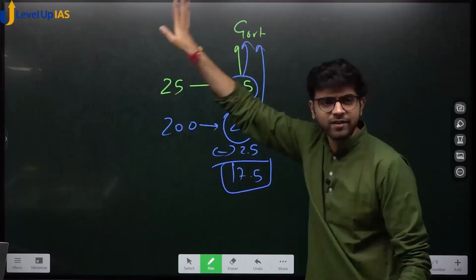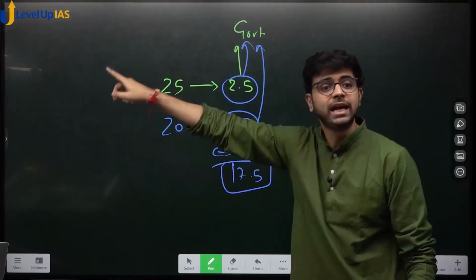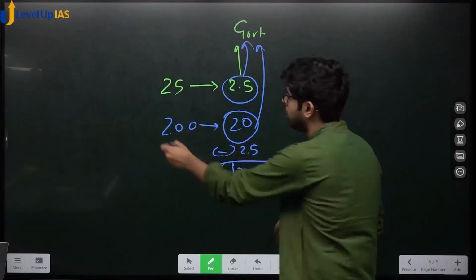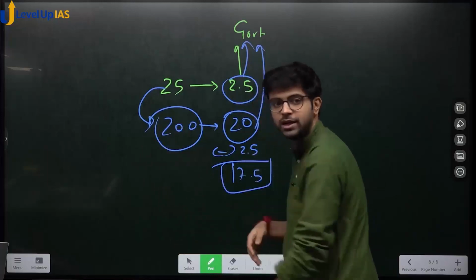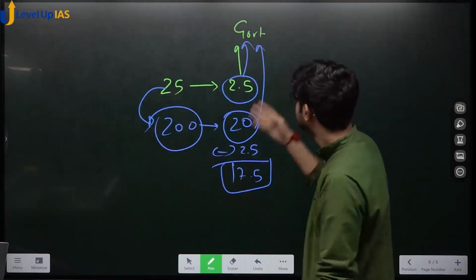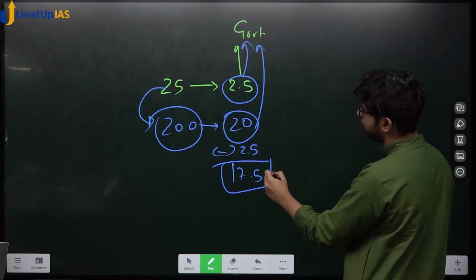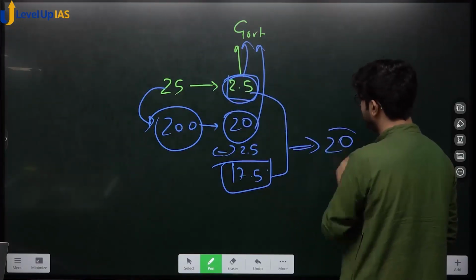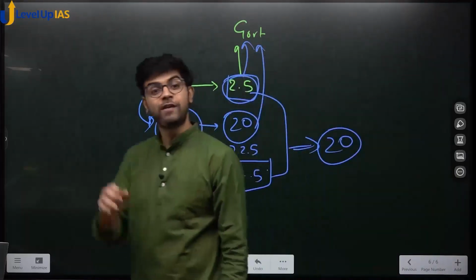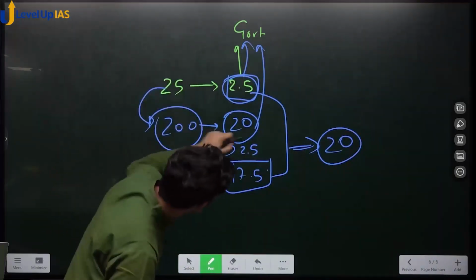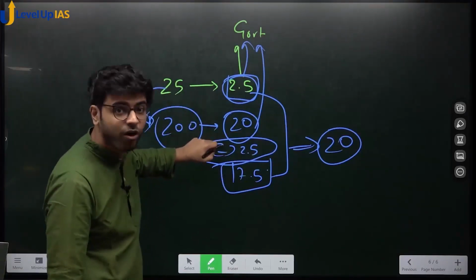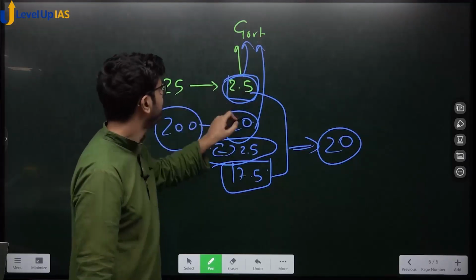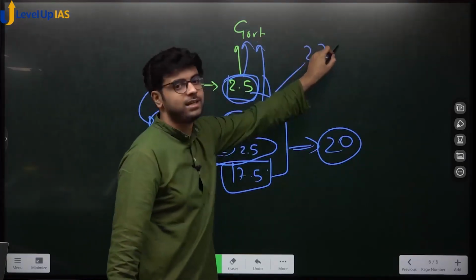So I will pay only 17.5. Why? 2.5 is already with you, sir. I will pay 17.5. How much is the government getting? The government is getting the full 20. How much is the value addition done here? 200, because 25 is already included in 200. So value addition on 200 at 10%. If I pay 17.5 to the government and the government has already got 2.5, how much did the government get in total? 20 rupees. 20 rupees is nothing but 10% of 200, the total value added tax. Had the government not given this input tax credit, you would have had to pay 20 rupees to the government, and the total would have been 22.5. This is tax on tax.